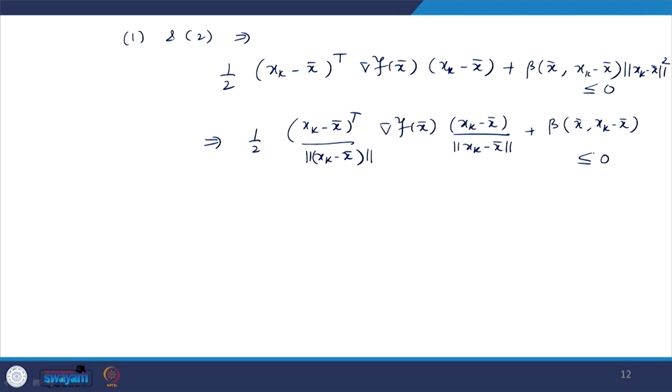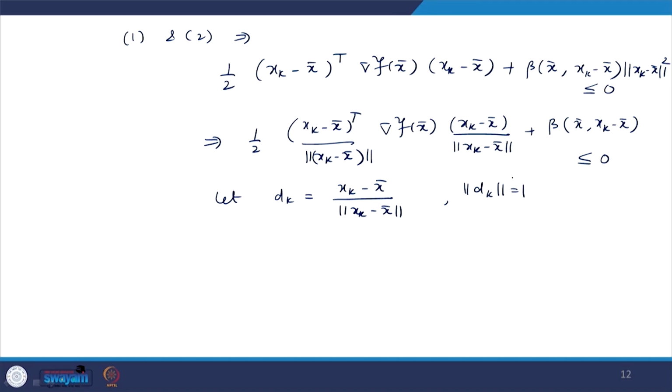Okay. Now, let d_k be equal to (x_k minus x bar) upon norm of (x_k minus x bar), and of course, norm of d_k is 1. So, this d_k is a bounded sequence because the norm is 1.